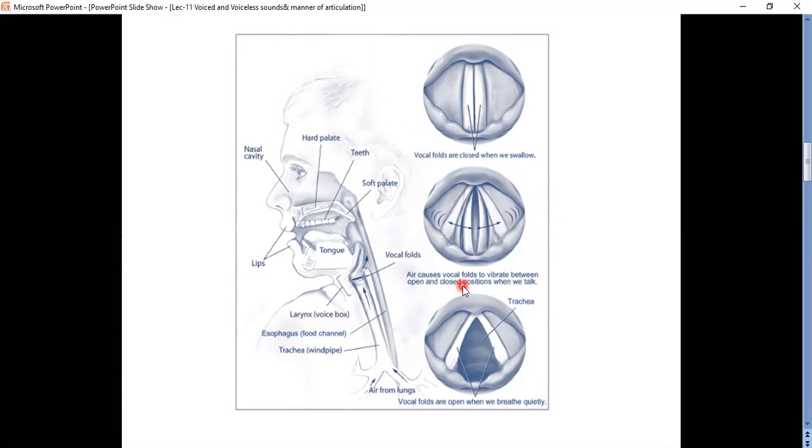When we talk, air causes the vocal cords to vibrate between open and closed positions. In this position, the vocal cords move to a far extent, with a lot of opening, and they are vibrating, which means they are shaking.